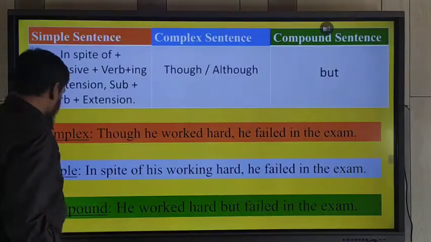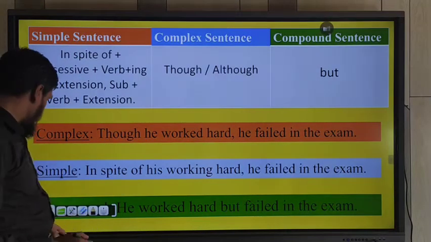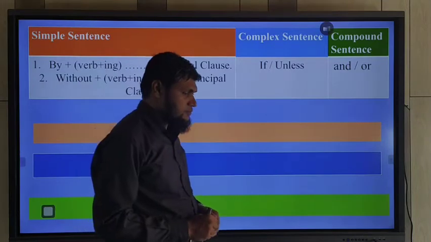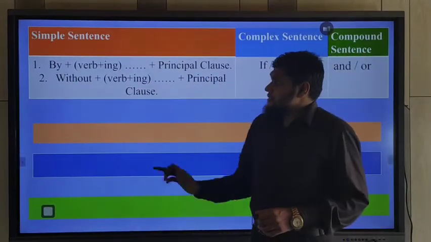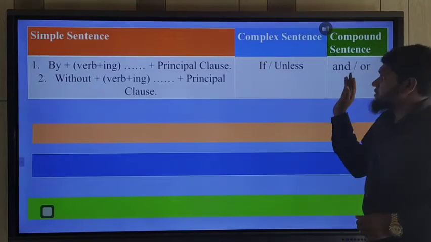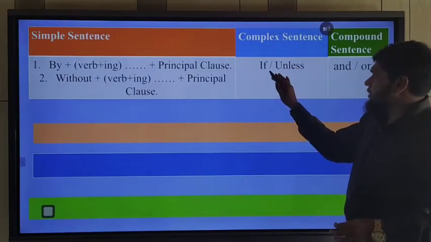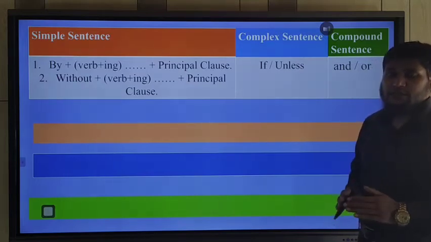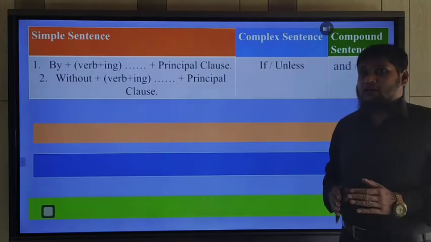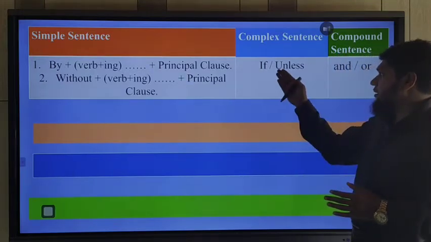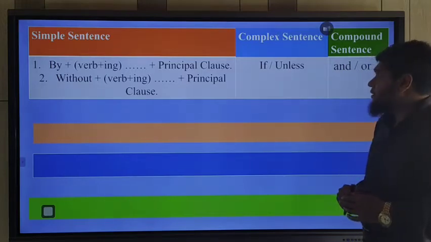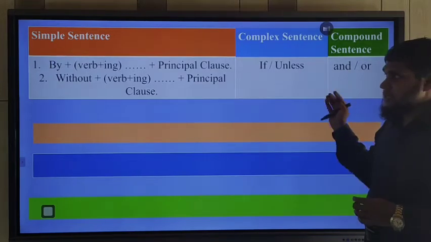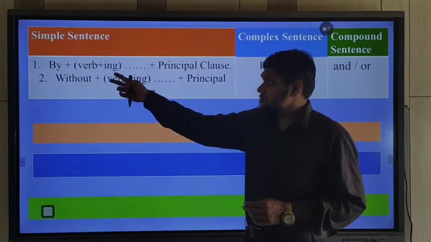Now we'll check another rule. Okay, so look at the board. Simple sentence, complex sentence and compound sentence. If the complex sentence is connected with if or unless, that is, if the subordinate clause and principal clause are connected with if or unless, that time you should use and or or in compound sentence, and you should use these two structures.